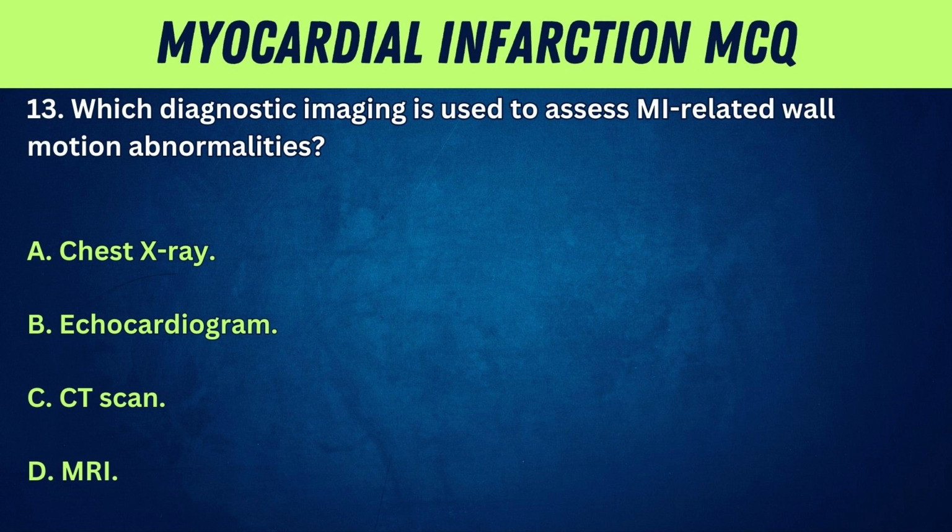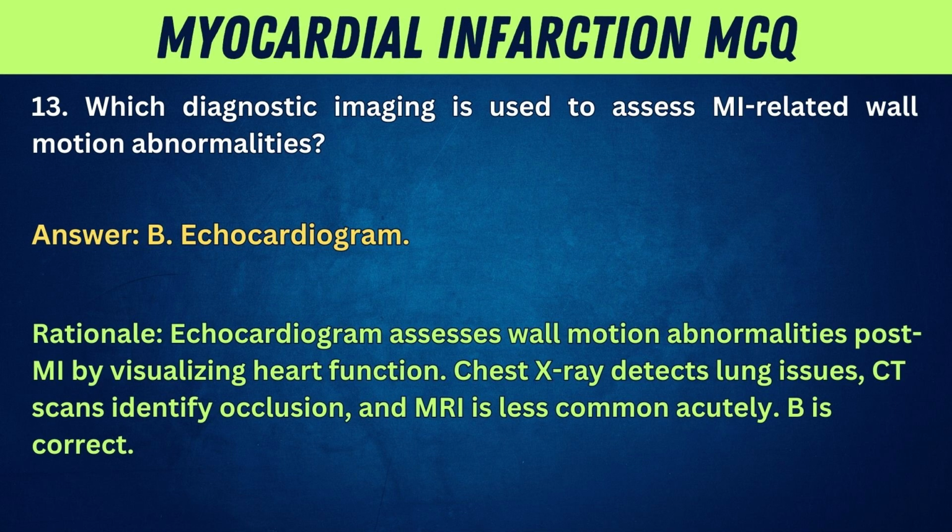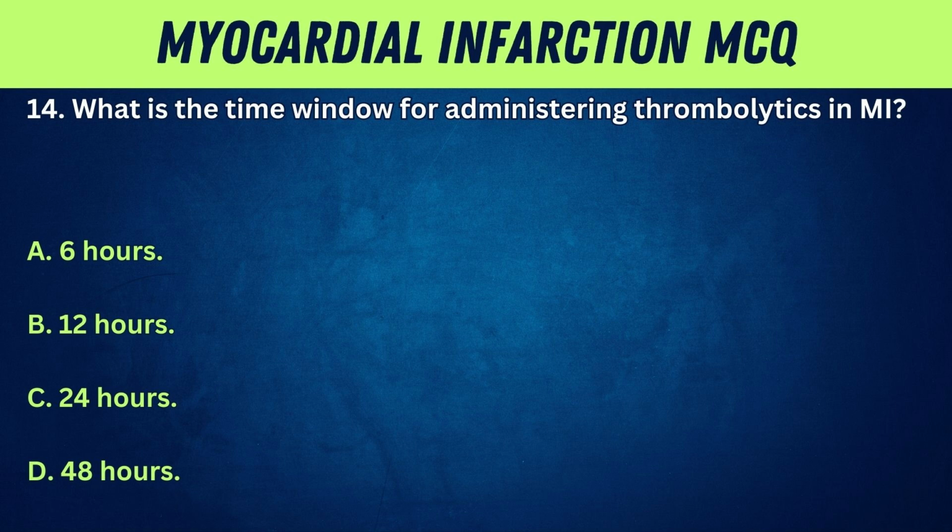A. Chest X-ray. B. Echocardiogram. C. CT scan. D. MRI. Answer: B. Echocardiogram. Rationale: echocardiogram assesses wall motion abnormalities post-MI by visualizing heart function. Chest X-ray detects lung issues, CT scans identify occlusion, and MRI is less common acutely. B is correct. 14. What is the time window for administering thrombolytics in MI?